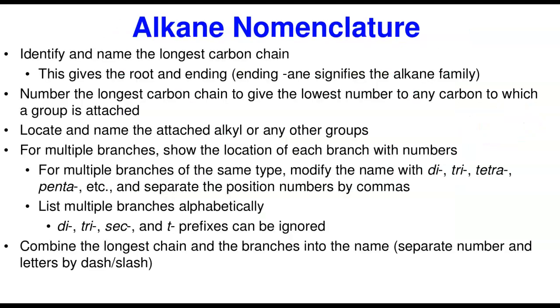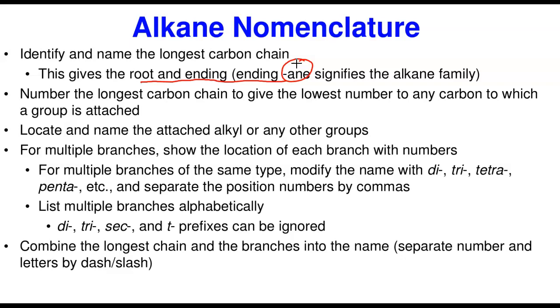Let us now take the rules for the nomenclature of alkanes proper. That's what we're going to be doing now. Number one, like I said when I talked about the IUPAC nomenclature, you identify and name the longest chain. Remember, the longest chain gives the root name and tells you the ending. The ending will be ANE in the case of the alkane family. Remember that. Now, you number the longest chain.